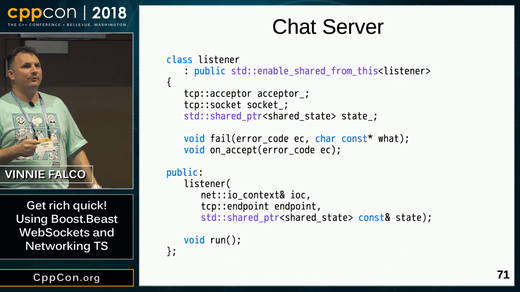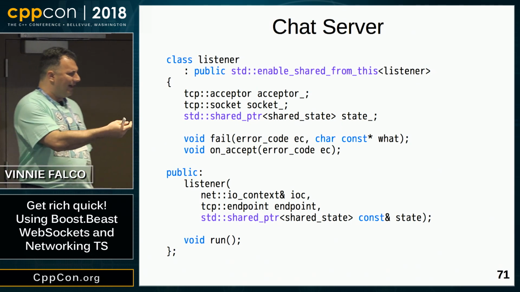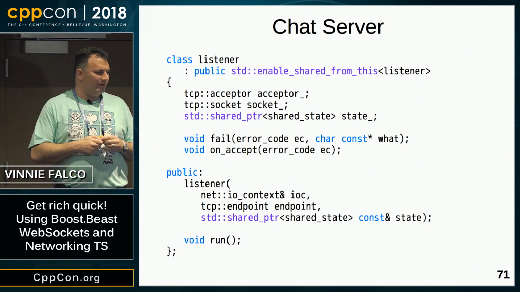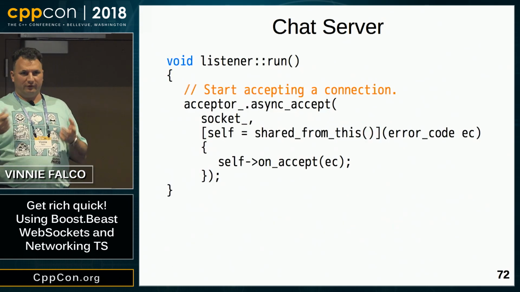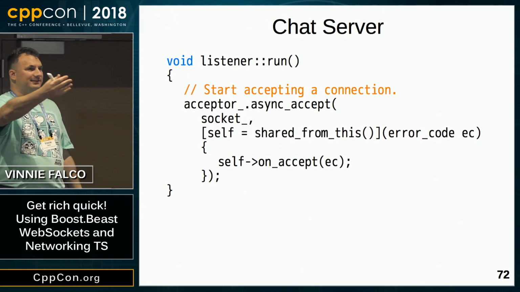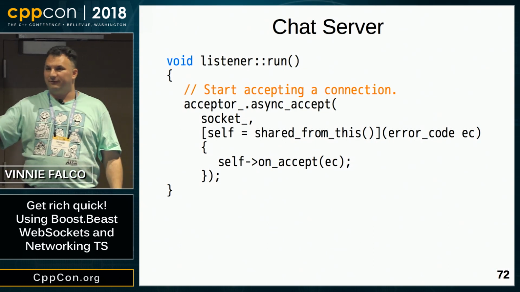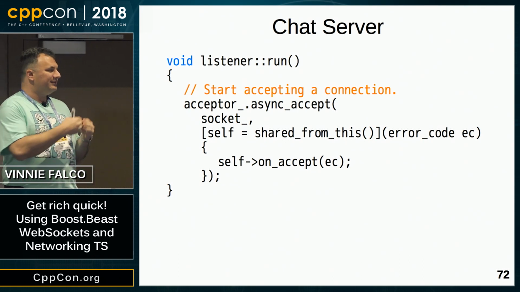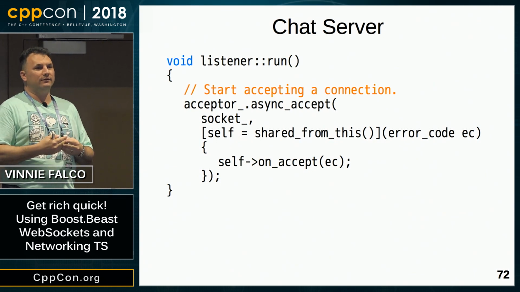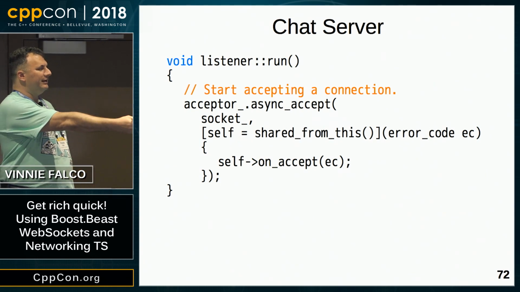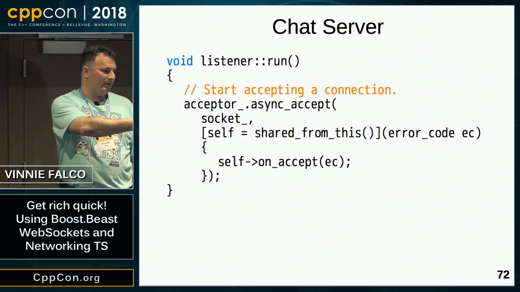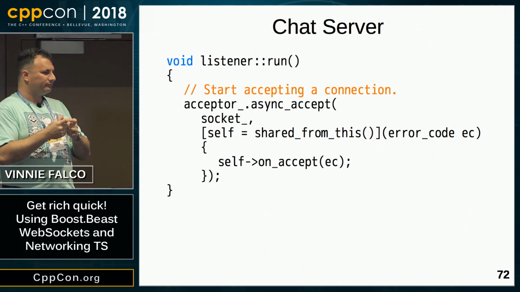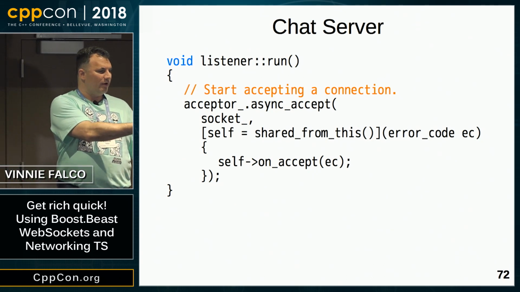Listener, here's the declaration for listener. Now you can see we have some Networking TS types. We have an acceptor, we have a socket, and then we have that shared state. So the first thing we want to do in listener is implement our run function. This is what's called from main. And now we're calling async_accept on that acceptor. As you know, asynchronous functions start with the word async underscore, so this is one of them. This call will be outstanding until it receives an incoming connection, and then it'll invoke our completion handler with the error code, and the socket_ member variable will hold that new connection.